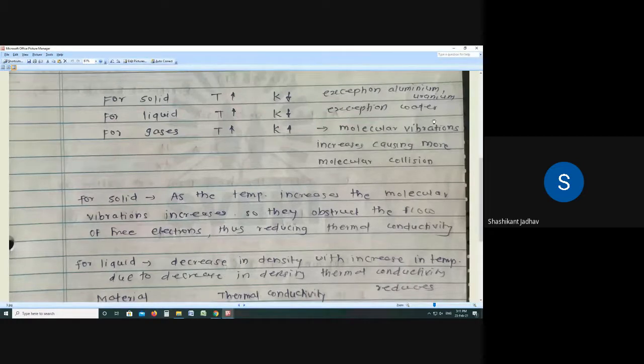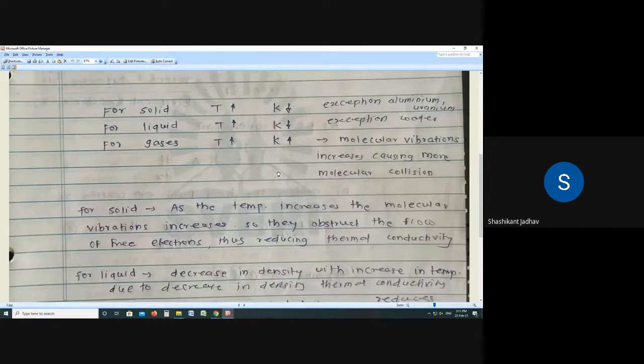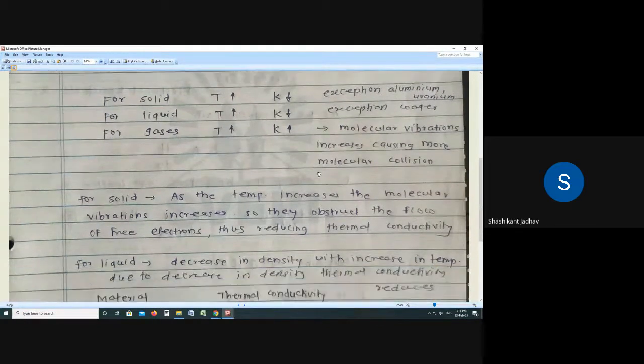So write down the reason. Molecular vibrations increase, causing more molecular collision. So this reason I have written here. Okay, so this is about the effect of temperature on the thermal conductivity for solid, liquid and gases. So we have to remember this.